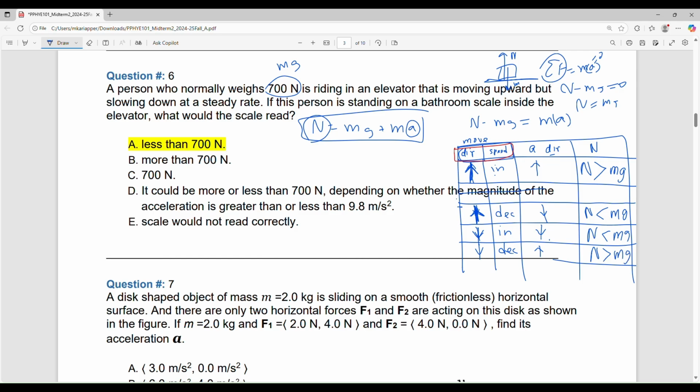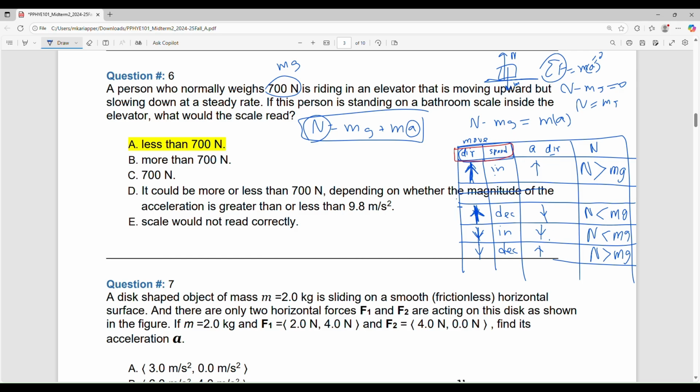Suppose the elevator stopped. What happened to the acceleration? Zero. Suppose the elevator is moving up with a constant velocity. What is the acceleration? Listen to me. Constant velocity, moving up: acceleration is zero.